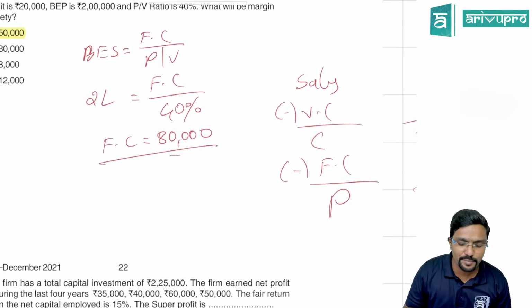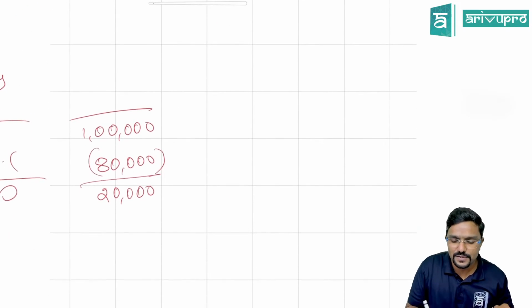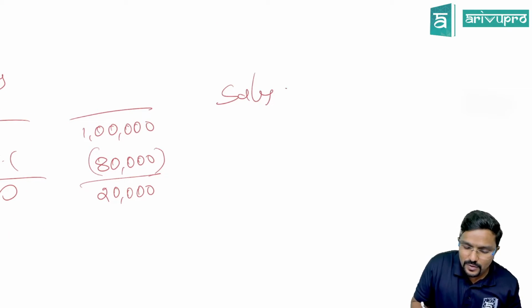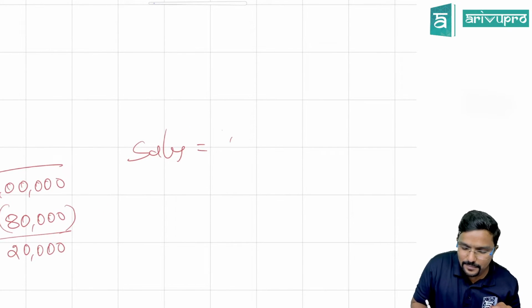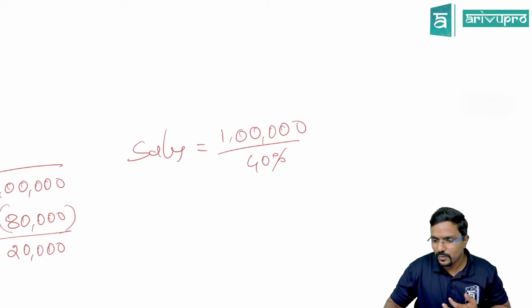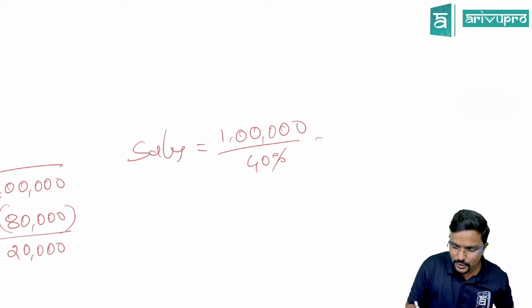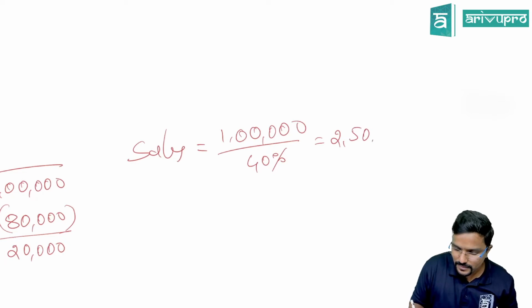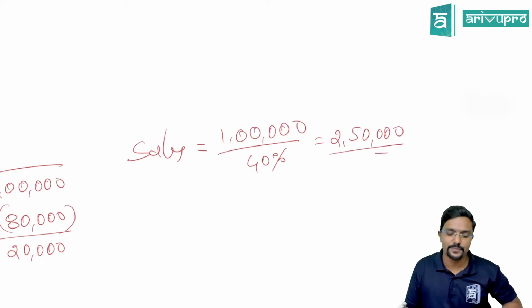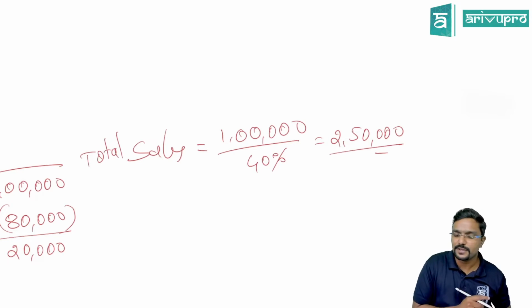So the PV ratio is 40%. Can I get sales now? Yes. Sales will be contribution, which is 1 lakh, divided by PV ratio, because PV ratio is nothing but contribution ratio, 40%. So 1 lakh by 40% is 2,50,000. Okay, so total sales is 2,50,000.